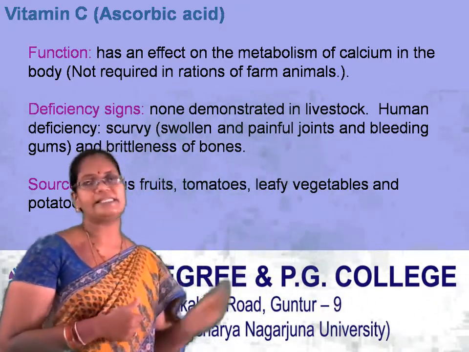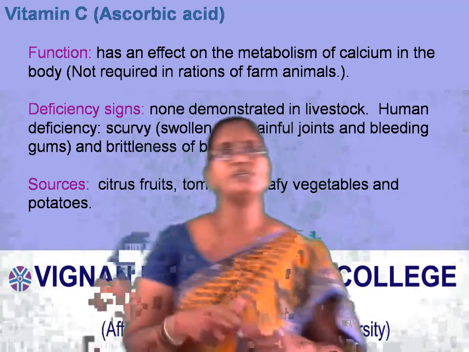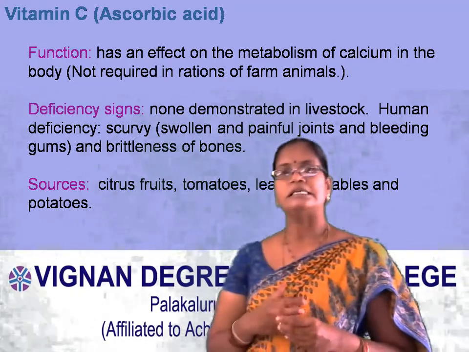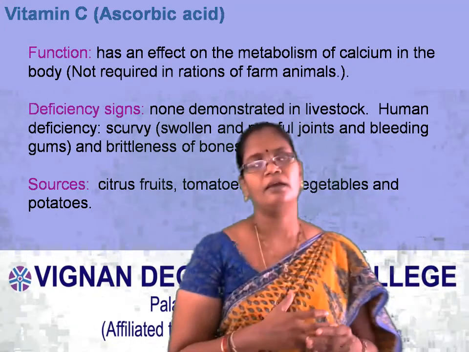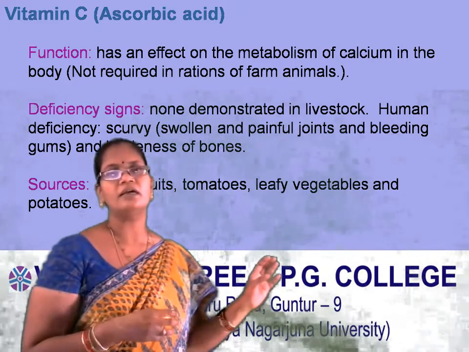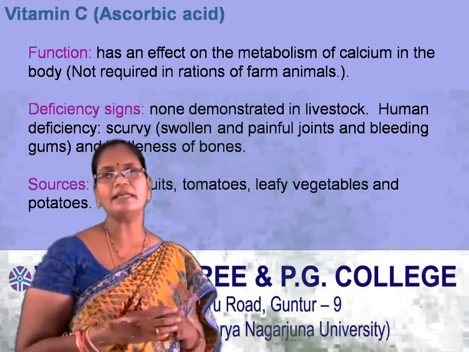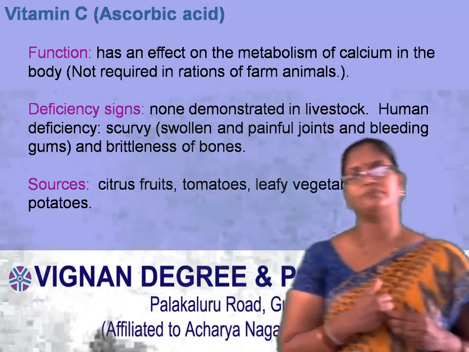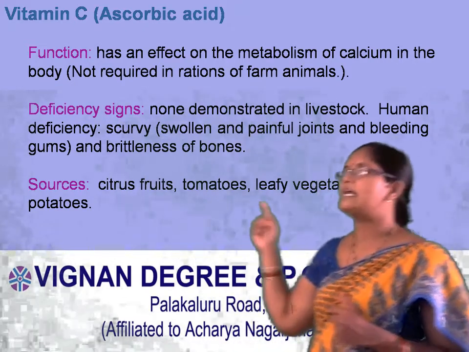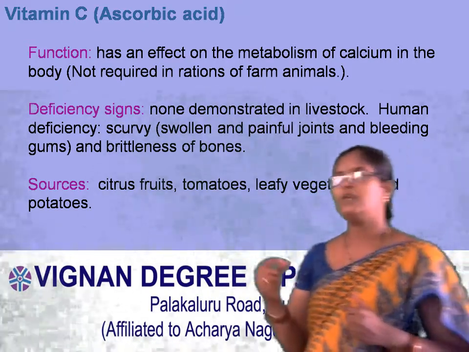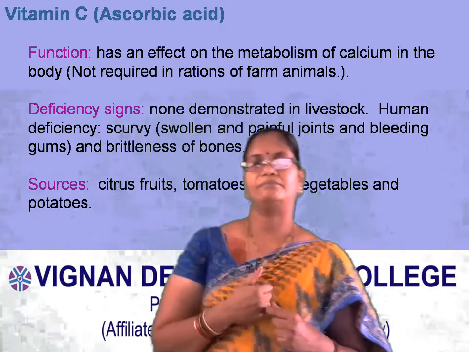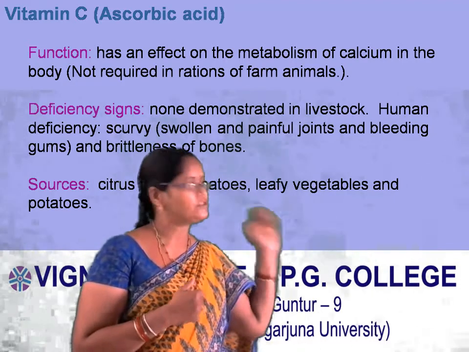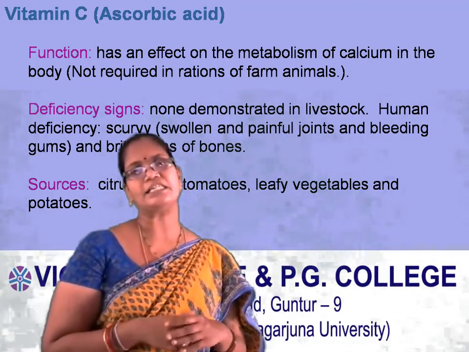Coming to the deficiency symptoms, the deficiency of vitamin C in humans leads to a condition called scurvy. Scurvy is a condition where the joints are swollen and very painful and bleeding gums are seen. So scurvy is nothing but swollen and painful gums with bleeding. And this vitamin deficiency leads to brittleness of bones.